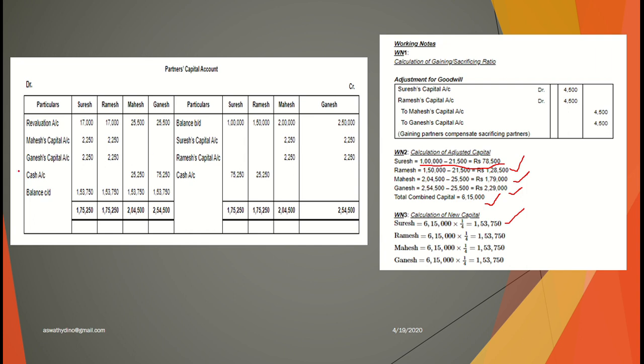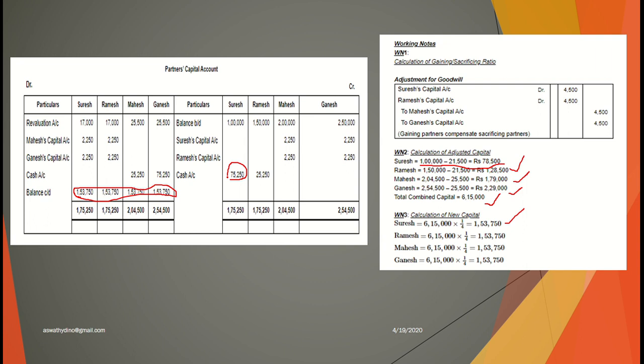I'm going to write this amount here. See, 1,53,750 closing capital is this one. Now I should balance the partners' capital accounts. Okay, this one minus this one. So for Suresh the debit side is more, so the balance comes on the credit side. Suresh should bring extra capital 75,250. Here it is given.